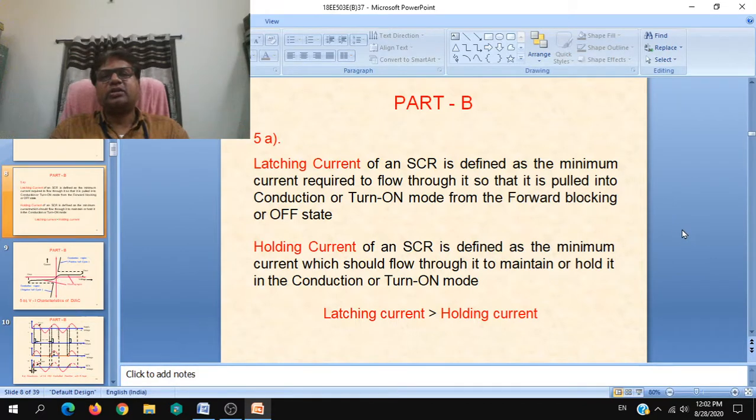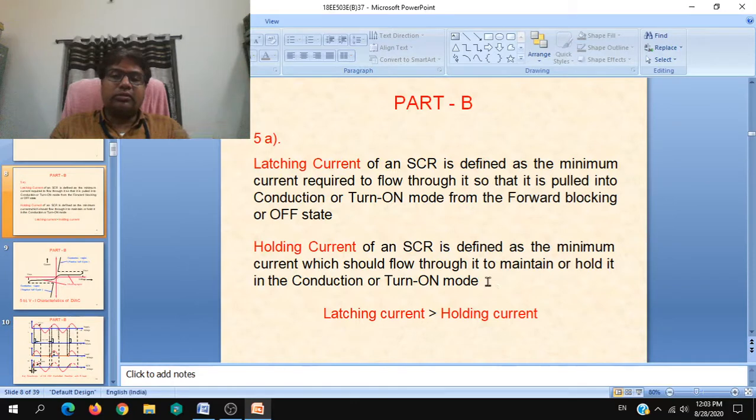Depending on the change in load impedance or load resistance, current will be changing. But if the current falls below the value of this holding current, then this SCR will be suddenly pulled down into forward blocking region or off state or turn off state.